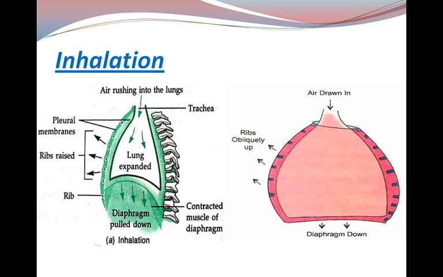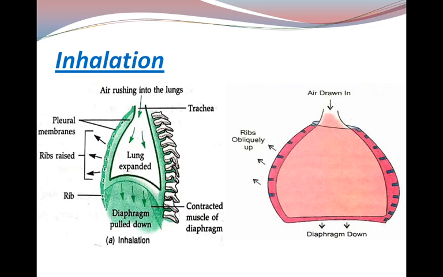At the same time, diaphragm is moving downward. Now, what happens during this time? When you breathe in, the intercostal muscles present in the ribs contract and make the ribs move upward and outward. At the same time, diaphragm, which is a muscular sheet, contracts and is pulled downward.